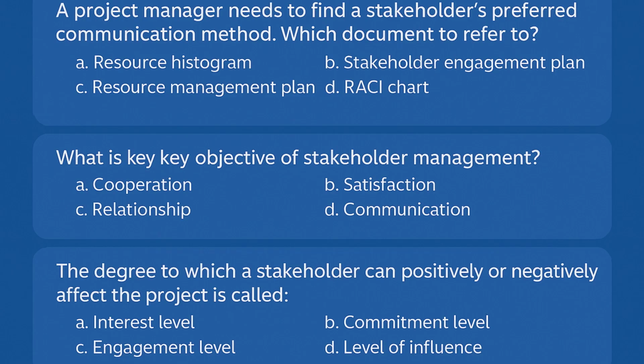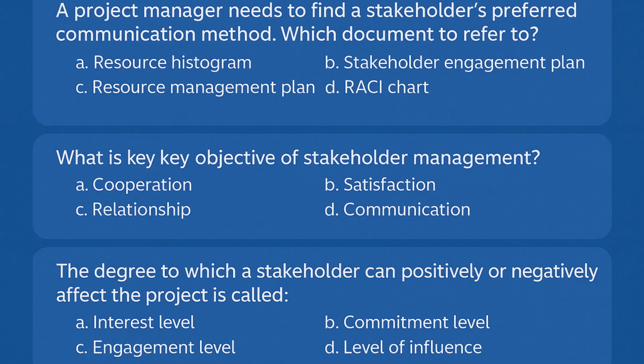Other options are not right. Resource histogram visualizes resource loading over time, nothing about communication preferences. Resource management plan is all about how you acquire resources, how you manage resources, how you release resources. It has got nothing to do with stakeholder communication details. RACI chart clarifies roles: responsible, accountable, consulted, informed. It is not how you communicate. It's more about roles. Moving on to the next question.